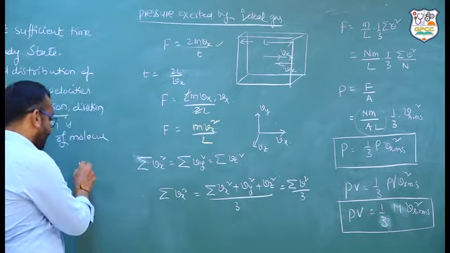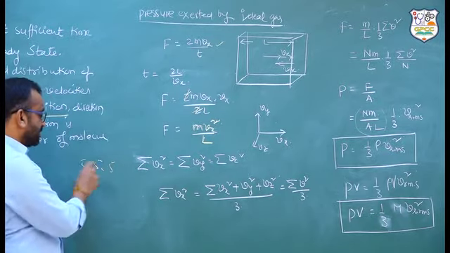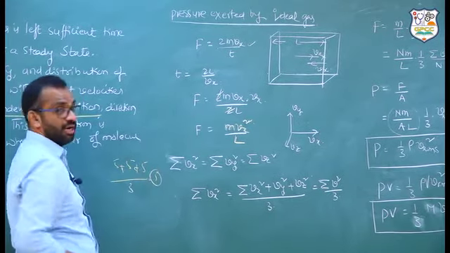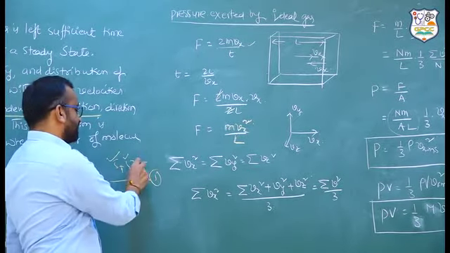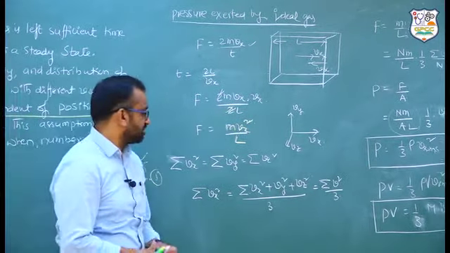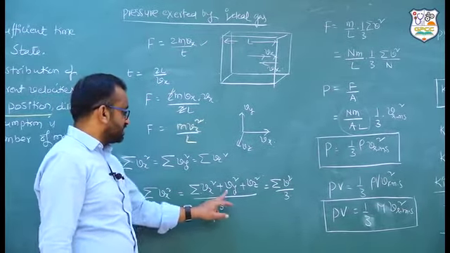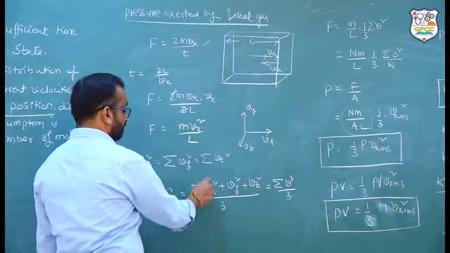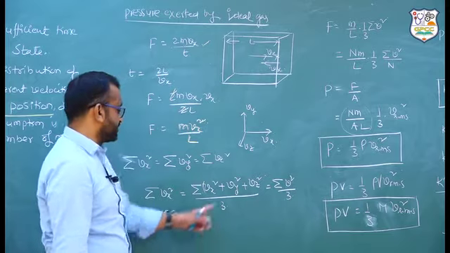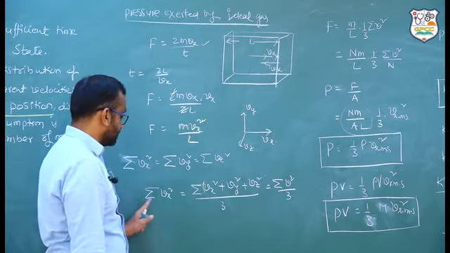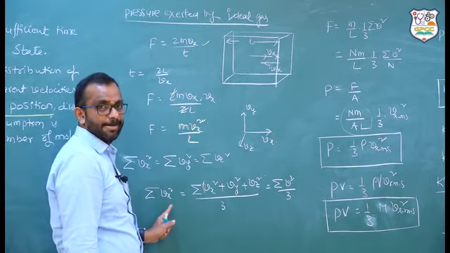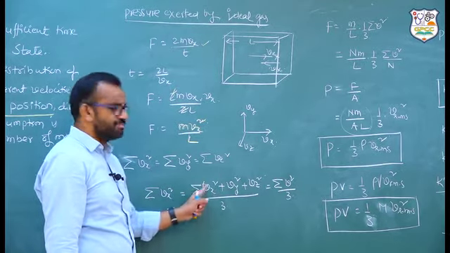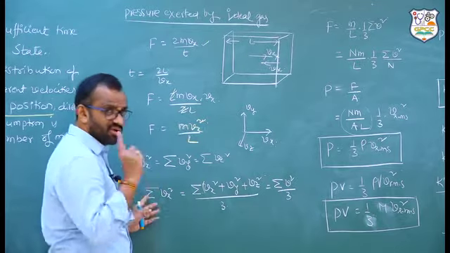For example, 5, 5, 5: 5 plus 5 plus 5 by 3 gives the same 5. But we are expressing it by taking all the directions into consideration. So sigma Vx square is equal to sigma of Vx square plus Vy square plus Vz square, by 3, taken as Vx square. This takes the information from all the directions, and by dividing by 3 we get one direction.